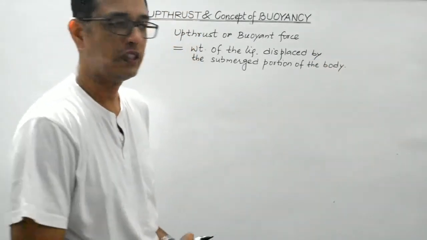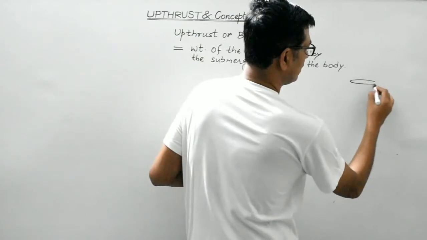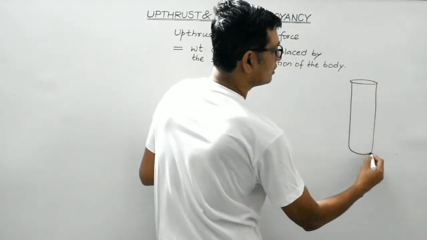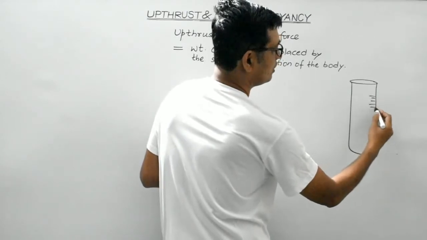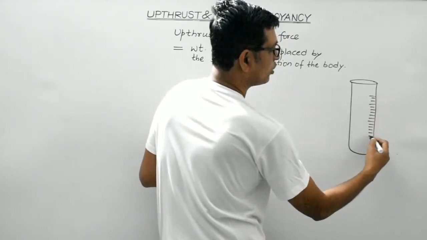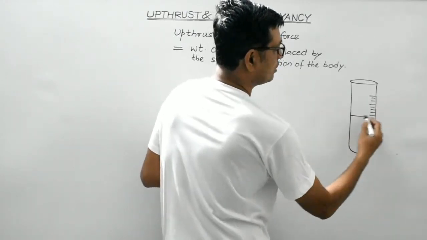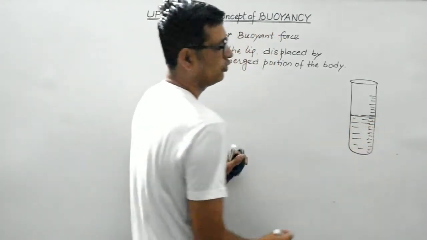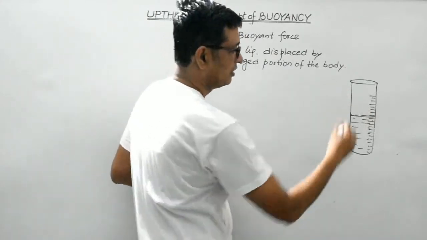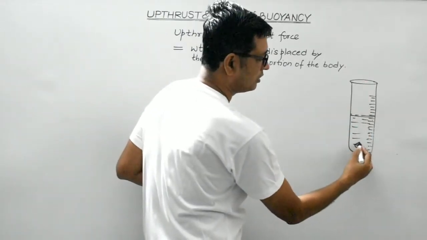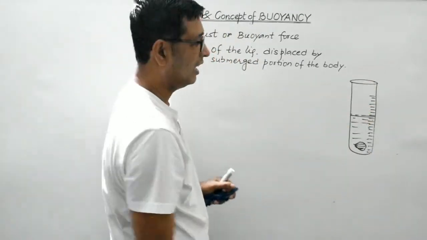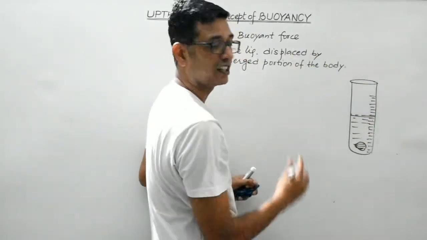So definitely, students, we can take a graduated cylinder like this. This is a graduated cylinder, right? A scale is provided over here, and suppose a liquid is poured over here. Now when you put a stone into this container, what happens? The stone will sink and the level of the water will rise.